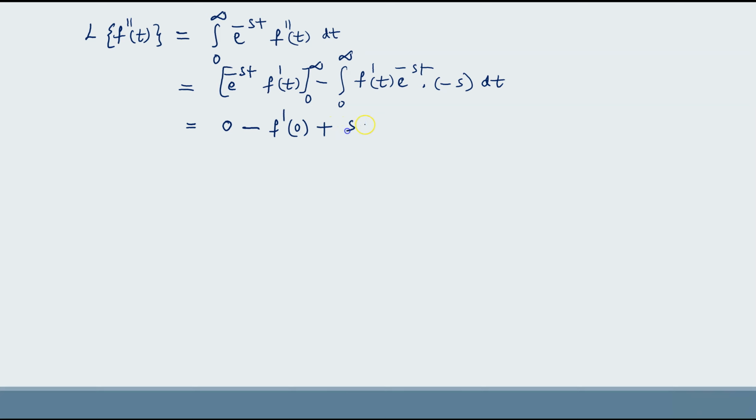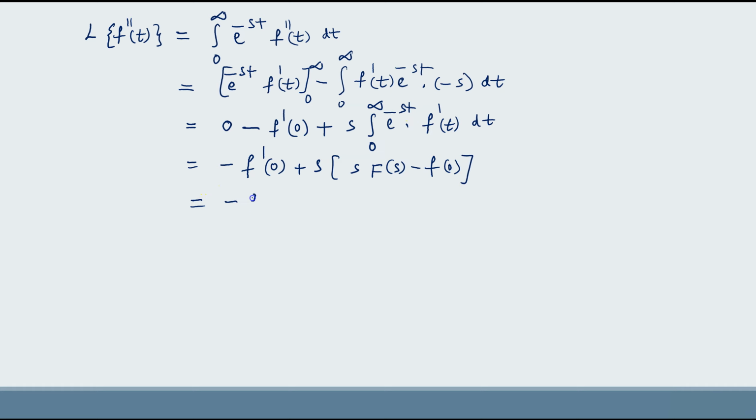Here plus s into integral 0 to infinity e power minus st into f dash of t dt. That is minus f dash of 0 plus s into, this result we already have proved, so we got s f of s minus f of 0.